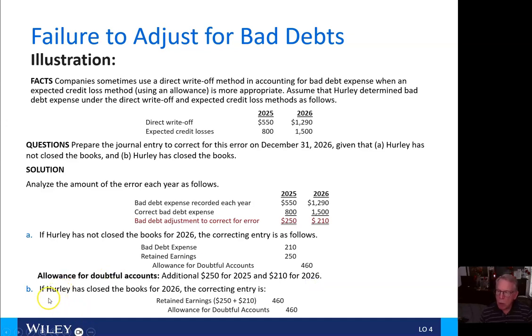However, Bravo, if Hurley has closed the books for 2026, the correcting entry then will be a debit to retained earnings, the sum of the 2025 and 2026 correcting entries, and a credit to the allowance for doubtful accounts of $460.